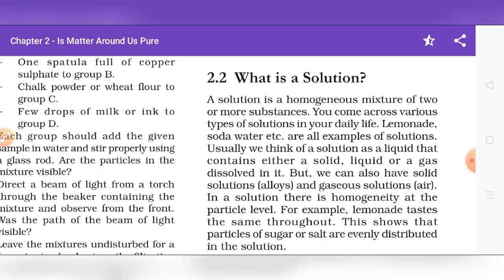Some more examples are seawater, copper sulfate solution, alcohol and water mixture, petrol and oil mixture, soda water, soft drinks like Coca-Cola, Pepsi, and lemonade, which is a sweetened drink made from lemon juice.